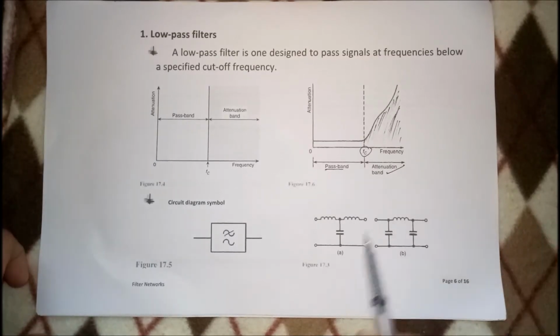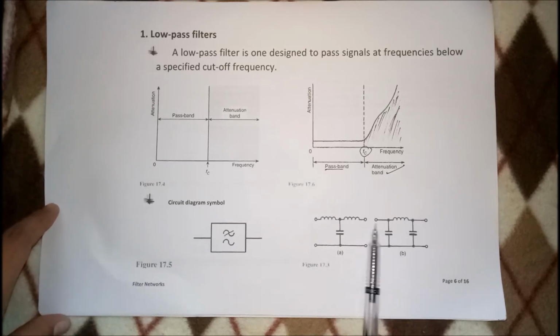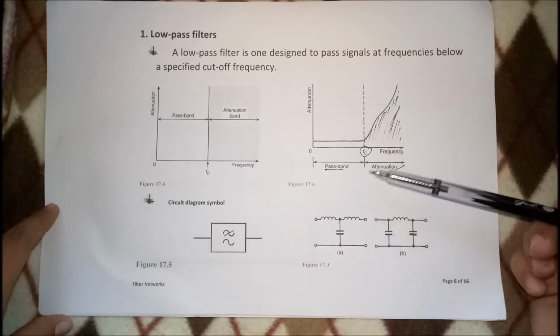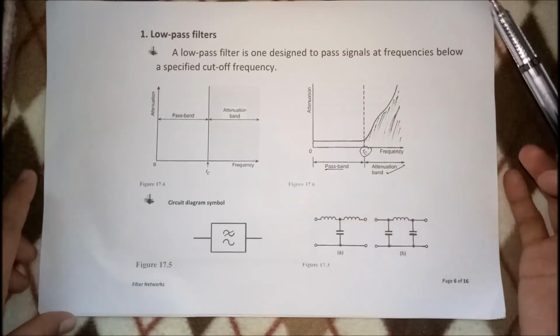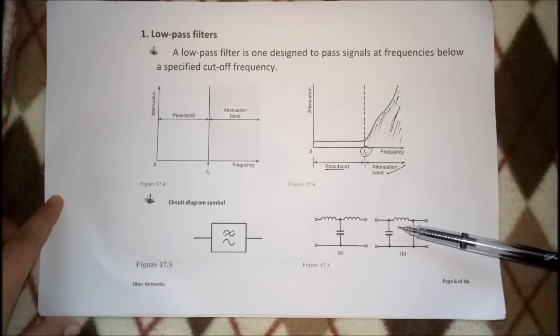Alright? So we have here, this could be the circuit for your low pass filter. You can have it like this. So in terms of T network, pwede mo siyang i-implement na ganito. You have your inductor, capacitor. For pi network, ganito siya.